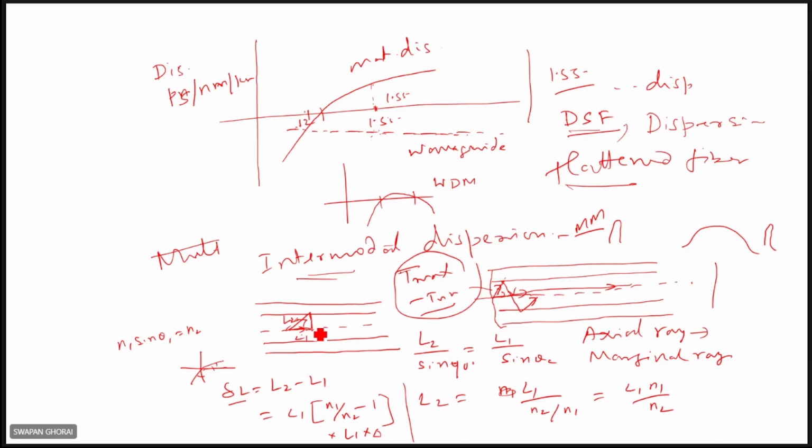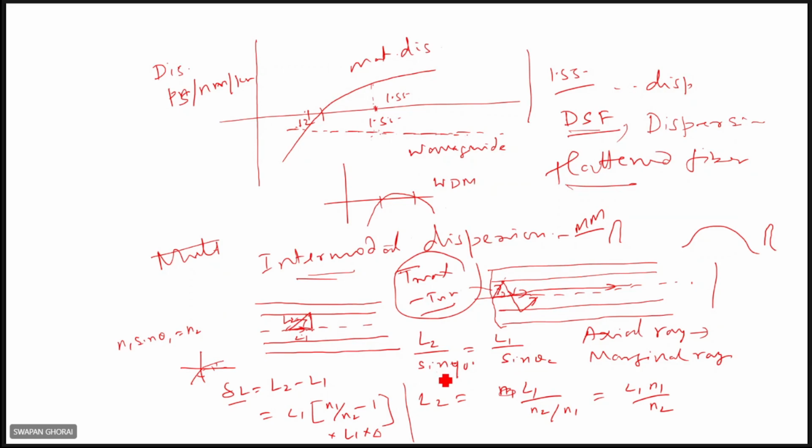Now this angle is 90 degrees, and this corresponds to the critical angle, theta C. From the geometry, L2 by sine 90 degrees equals L1 by sine theta C. Sine 90 is 1.